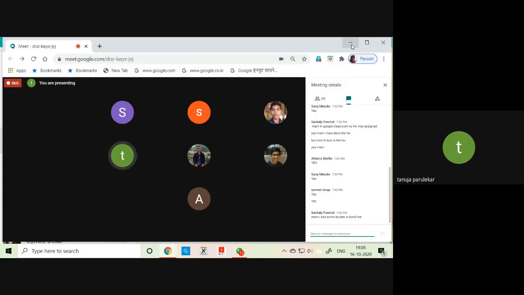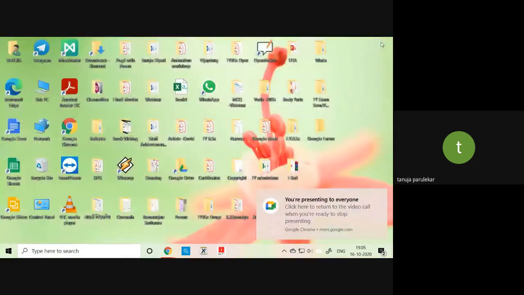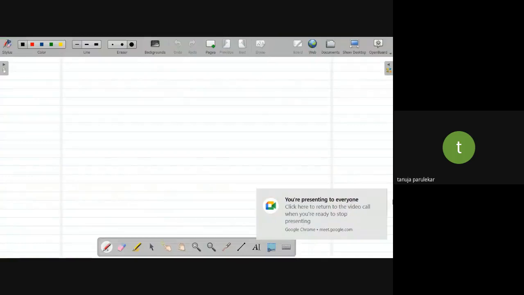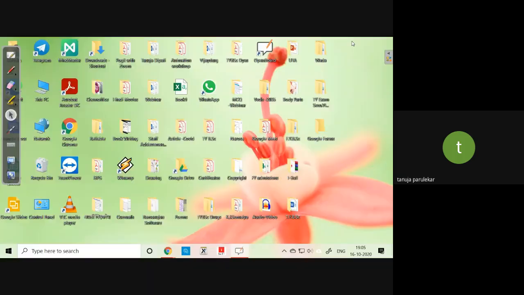Just put it into the chat box. Is my screen visible?